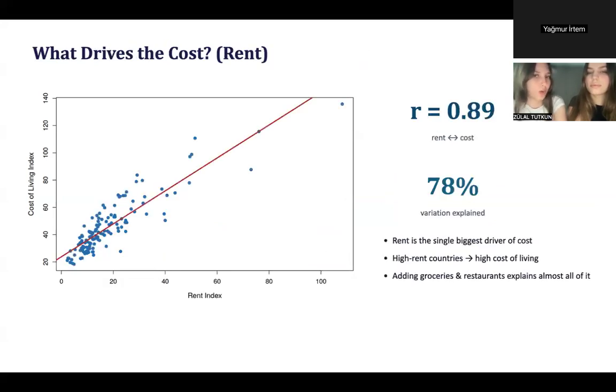So, what drives the cost? The strongest factor is actually rent. Each dot is a country, and as rent rises, cost rises almost in a straight line. The correlation is 0.89, and rent alone explains 78% of the variation. Adding groceries and restaurants explains almost all of it, so cost of living is mostly prices.